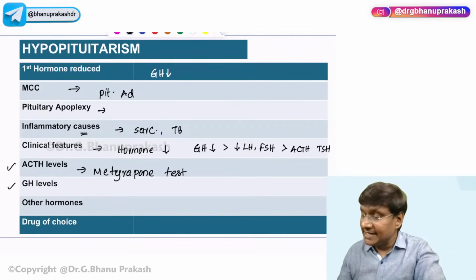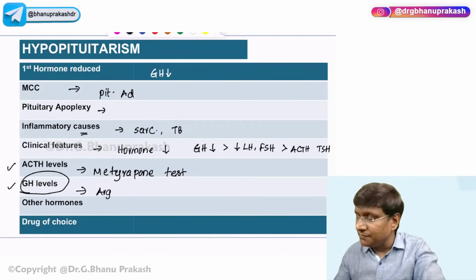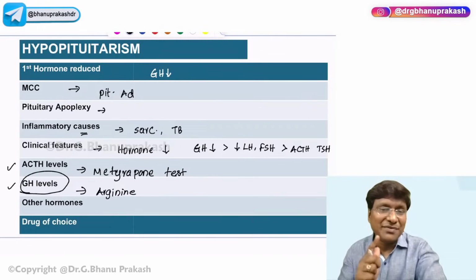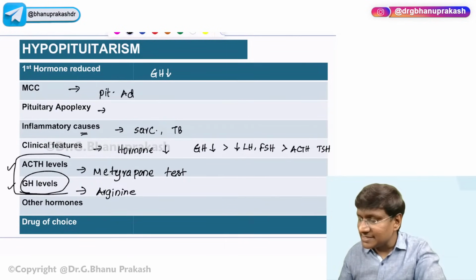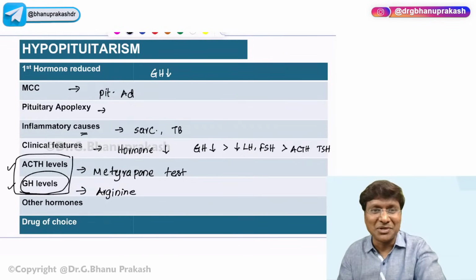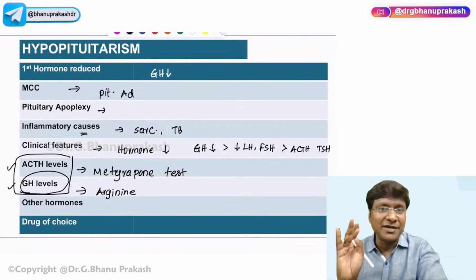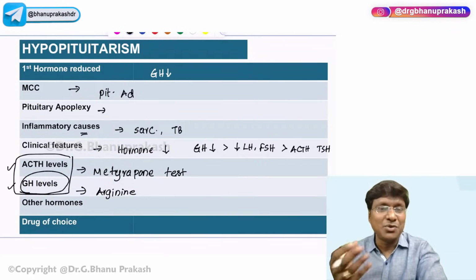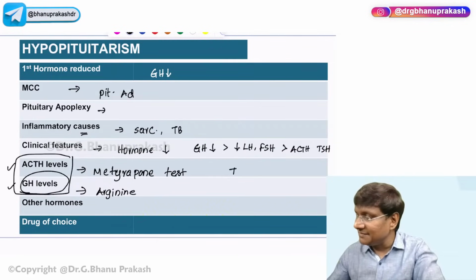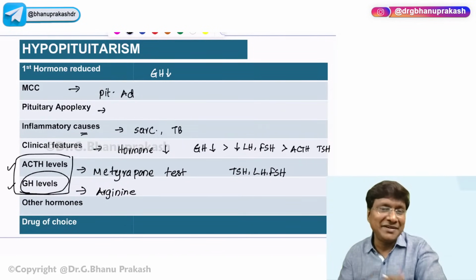Then how will you test the growth hormone levels, right? We do what is called the arginine infusion test. Why? Because whenever you give arginine, the growth hormone levels should be elevated. But in spite of giving arginine, if the growth hormone does not increase, that means there is some pathology within the pituitary. So why can you not test direct levels of the ACTH as well as growth hormone? Because ACTH production and growth hormone production occur in a pulsatile manner. That is the reason why you cannot estimate the ACTH and growth hormone directly within the blood. Whereas the levels of TSH, LH and FSH can be estimated within the blood.